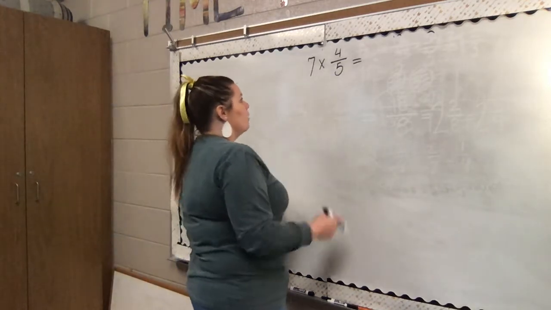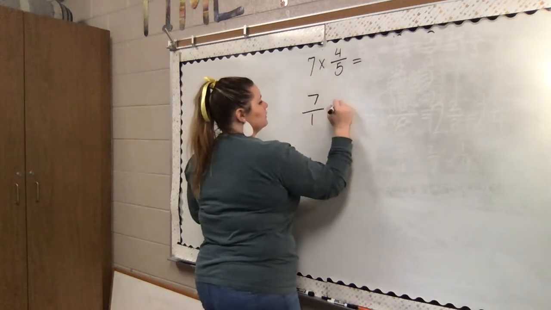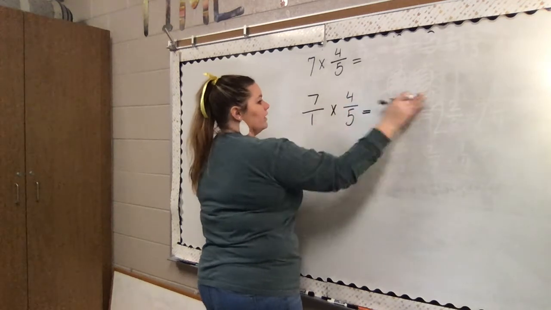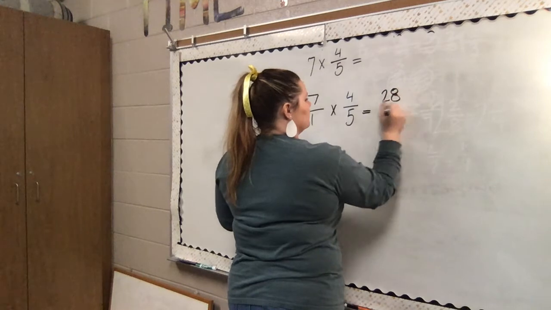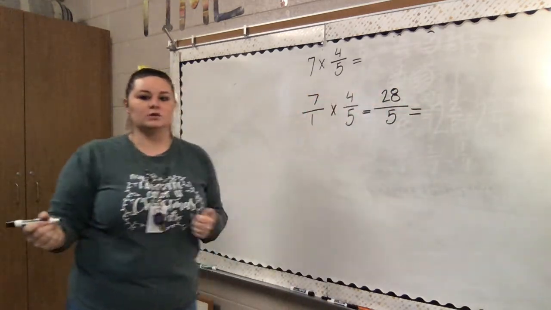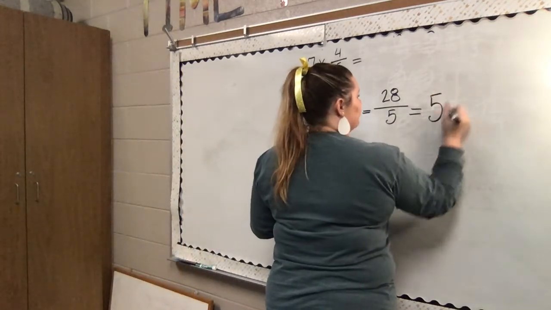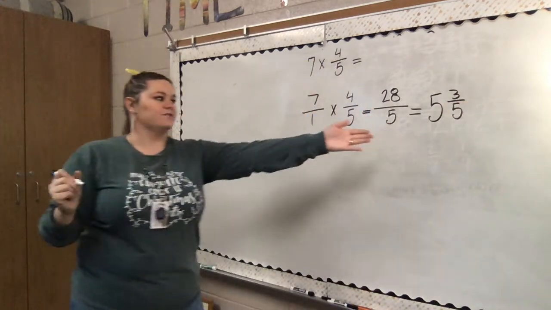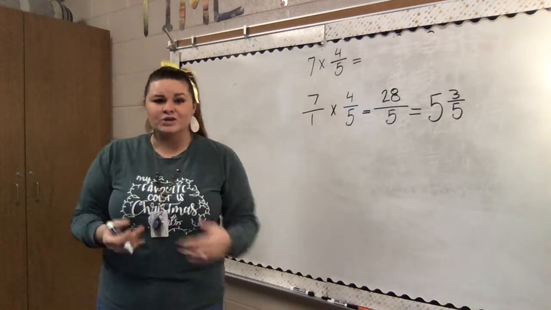So now we're just going to write 7 wholes as a fraction. 7 over 1 times 4/5. And again, we can multiply numerator, denominator. 7 times 4 is 28. And our denominator is 5. Of course, 5 times what gets us closest to 28? 5 times 5 is 25 with 3/5 left over. So our product is 5 3/5. So that's how you multiply a whole number times a fraction without having to draw a model.